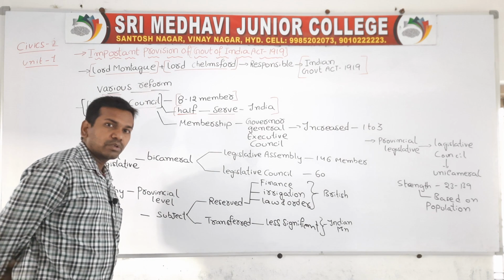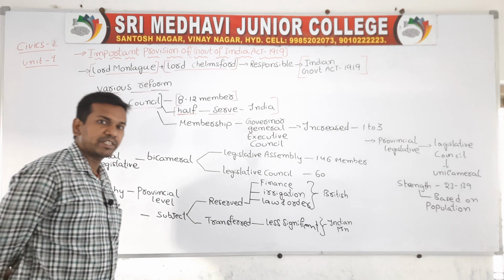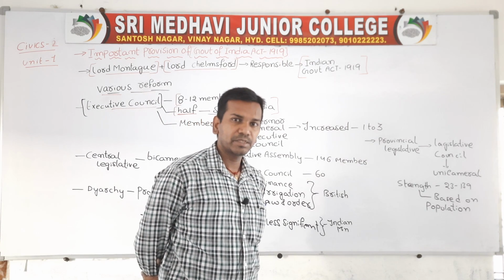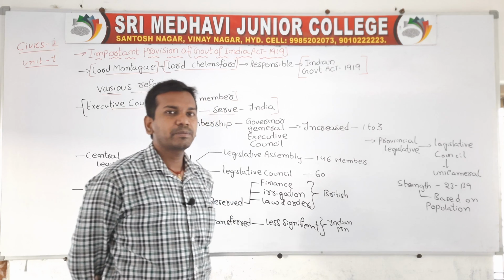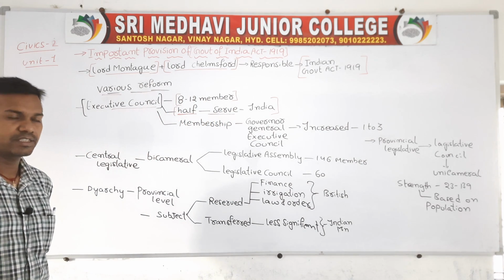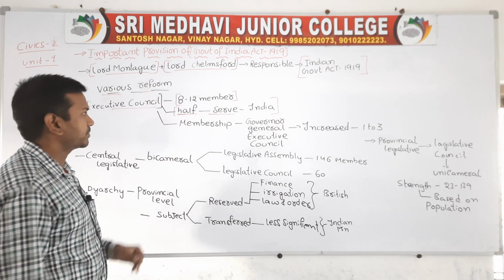Imagine 100% of the members of the executive council: half will serve in India and the other half will serve in England and various colonial countries.